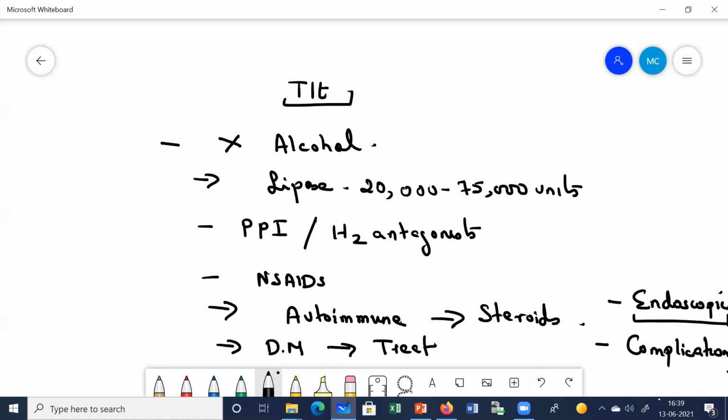Now, if the patient is suffering from continuous pain, and you are giving NSAIDs and opioids but the pain is still not getting controlled, then what we do is remove the pancreas. That is what is called pancreatectomy.